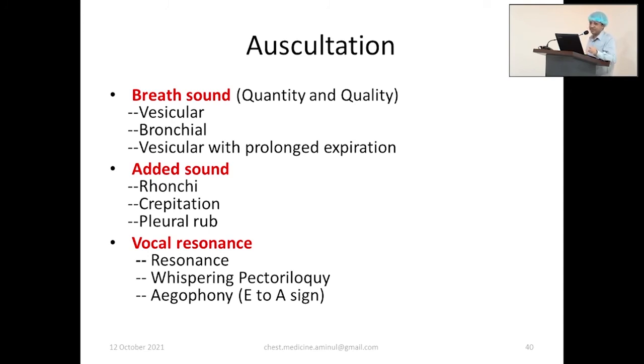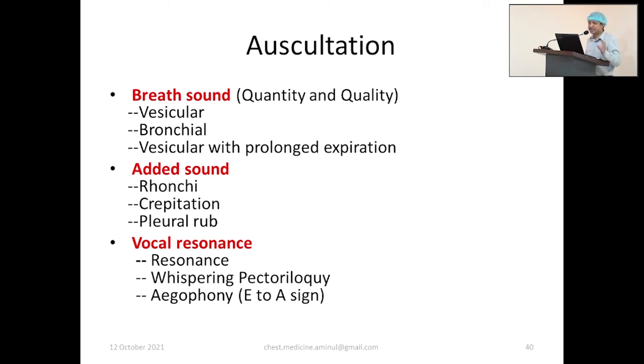Bronchial breath sound actually is a blowing sound. When you blow over the mouth of a bottle, you will get that type of sound. That is bronchial. And this is practical too. The inspiratory phase is longer in vesicular, and inspiration and expiration are equal in bronchial.